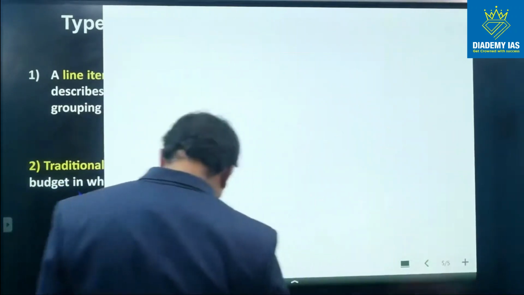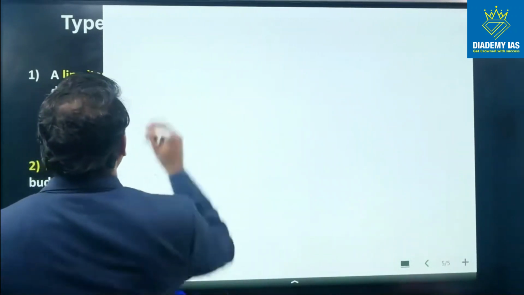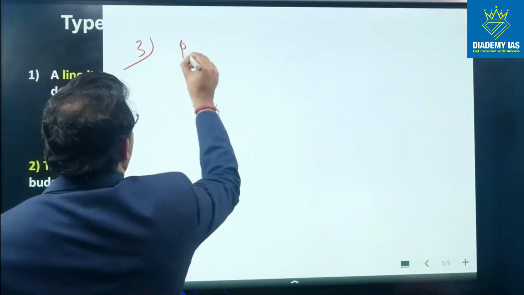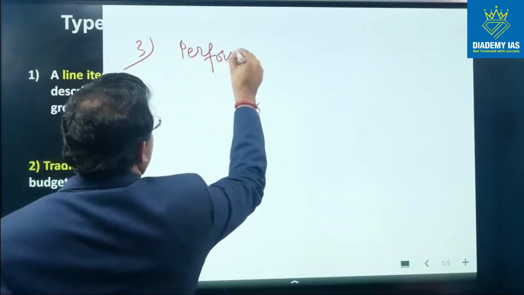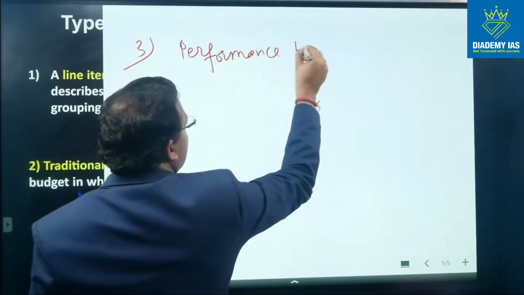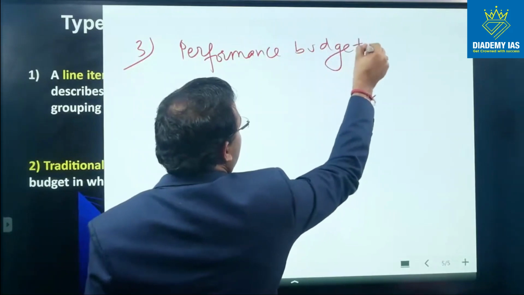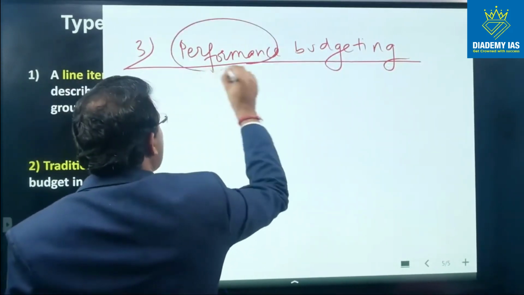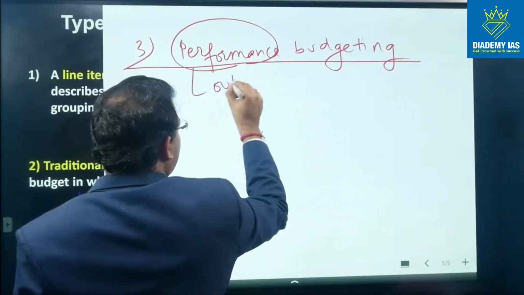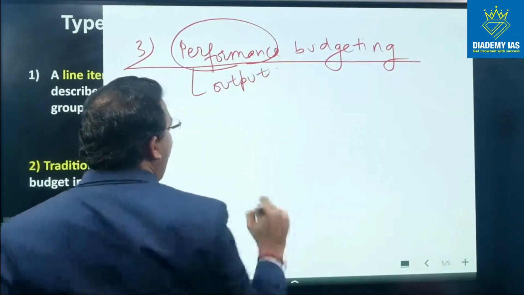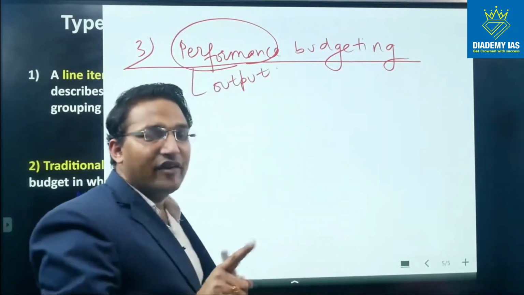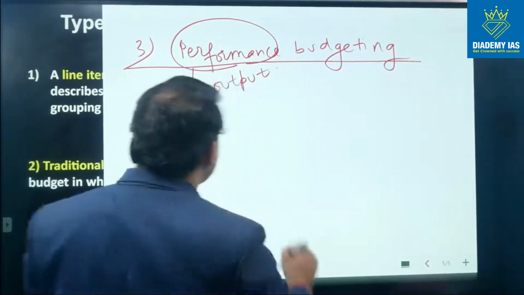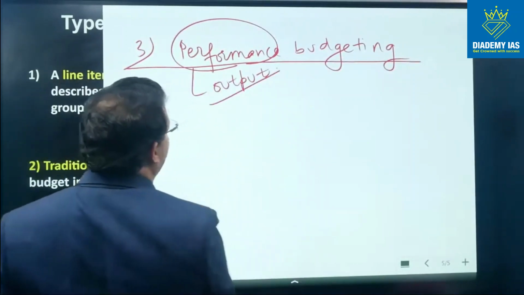Now, the third kind of budgeting is called performance budgeting or performance based budgeting. So here the name itself says performance. So it is focusing upon output. So unlike traditional budgeting where the focus was upon how much expenditure is being done, here the focus is upon how much output will be created.